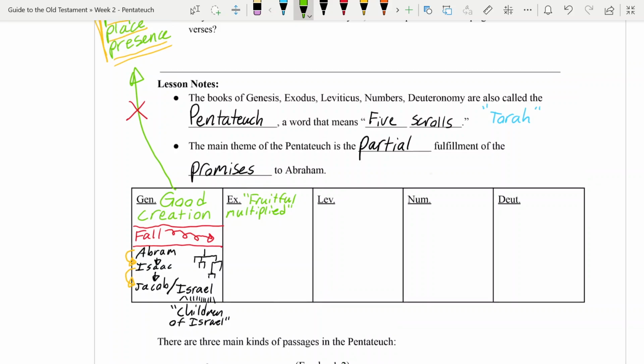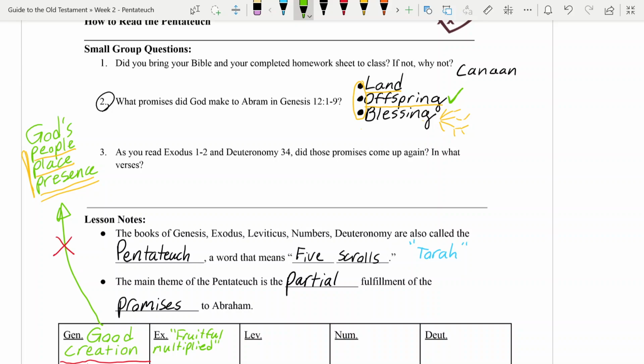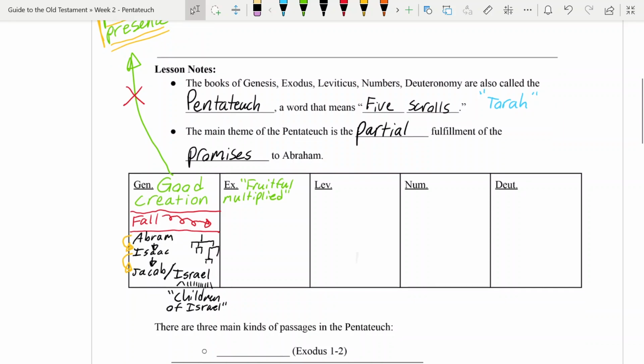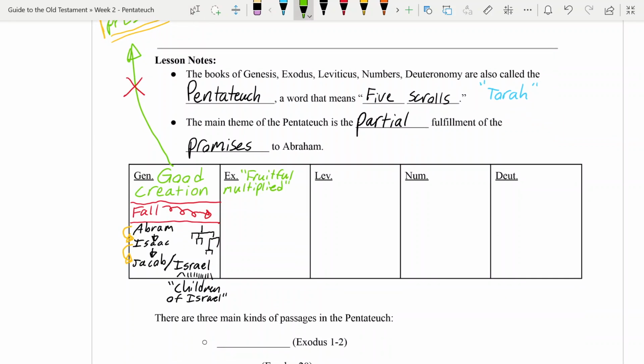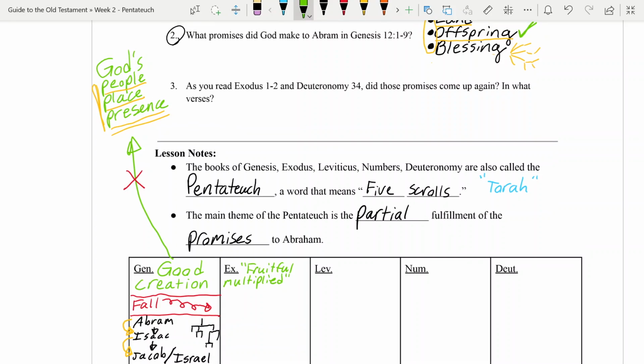They are a great nation, which is really significant because that goes back to this promise made to Abraham. The promise of offspring of a great nation is here being fulfilled in the very opening pages of Exodus. So this question here, as you read Exodus 1 through 2 and Deuteronomy 34, did those promises come up again? The answer is yes. Actually, right there. In Exodus 1, we've already seen one of the promises come up.